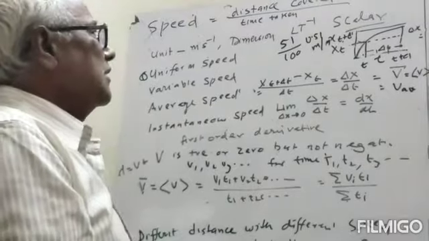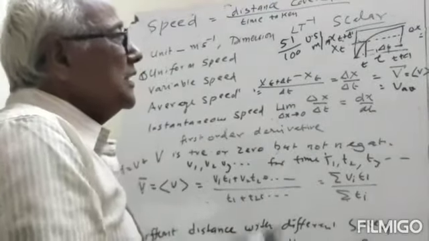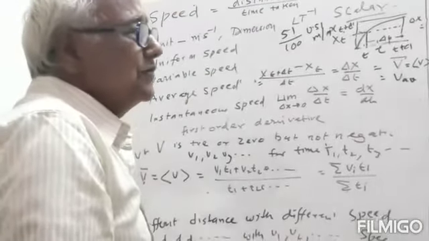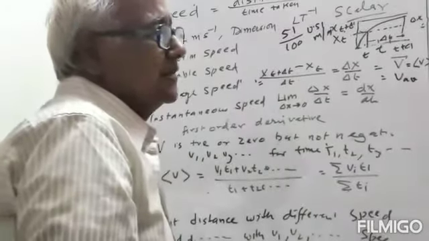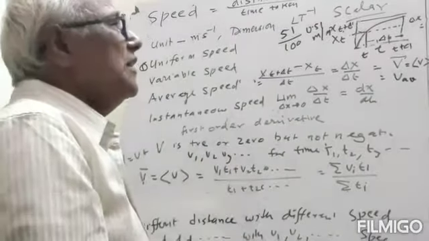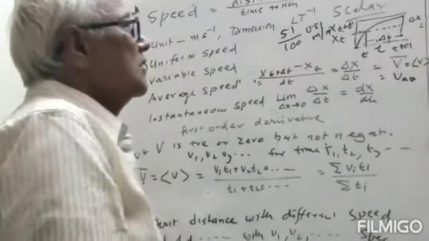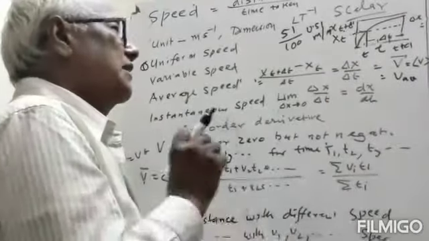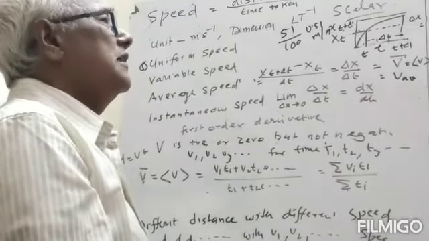So this will be the speed. But if you want to find the speed of the car at the Manglewal station, then that will be the instantaneous speed. Or if we want to find it at a particular time, then that will be the instantaneous speed.